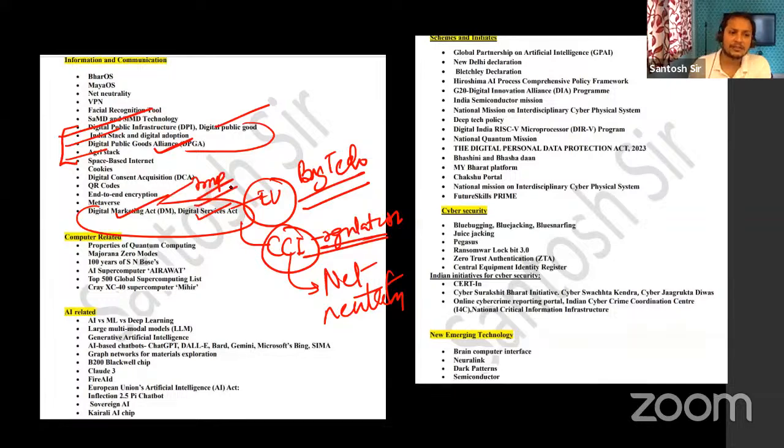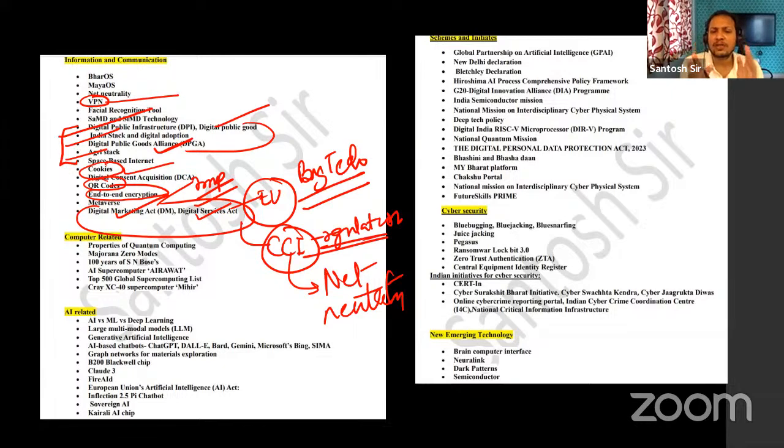Next, guys, small technical details which are important are VPN, virtual private network, and cookies. What are cookies? What are QR codes? What is end-to-end encryption? These are technical details, and they are not going to go very deep into that.